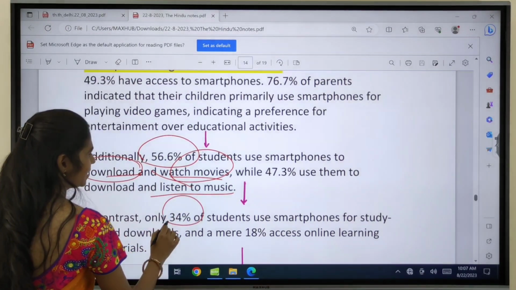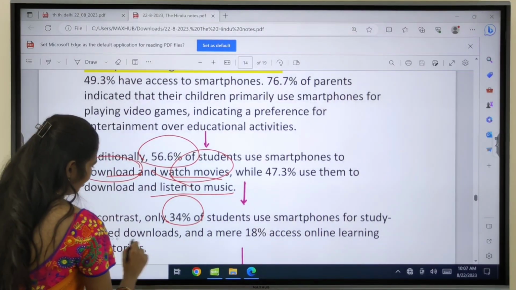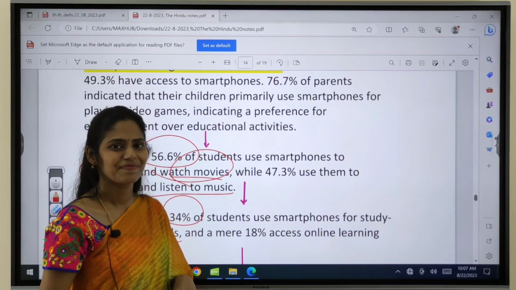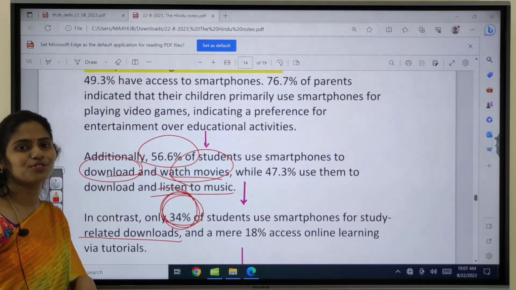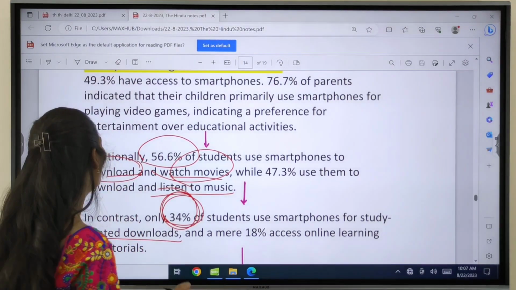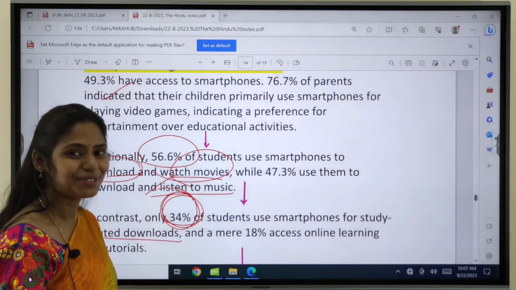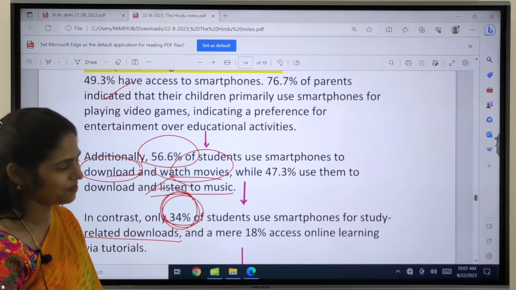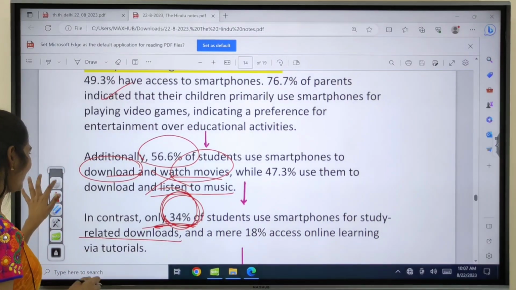And 34% of students are using them only for downloading study-related content. So we have to search for where these 34% of students are. Whether you are part of the 34% of students, or the 49%, or the 56%, please let me know honestly in the comment box which category you belong to. Whether you are a 34% student or not.